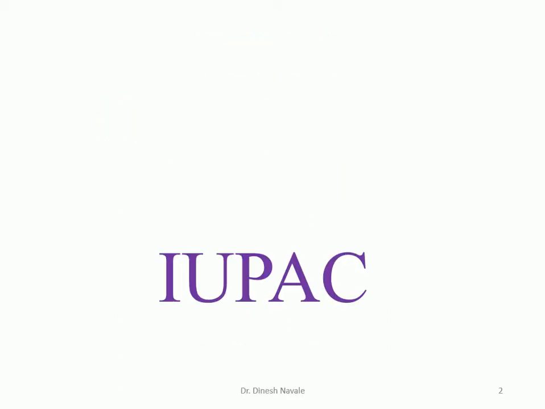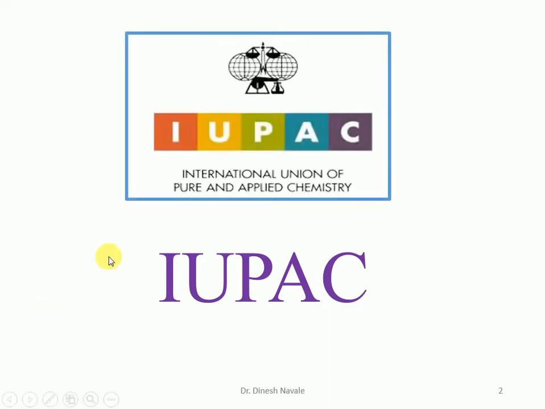So before going to the rules for the IUPAC nomenclature of the nitro and nitrile compounds, let's see what IUPAC means. IUPAC means the International Union of Pure and Applied Chemistry. It is the international scientific organization which has set up rules for giving nomenclature to compounds. It can be organic or inorganic compounds as well.